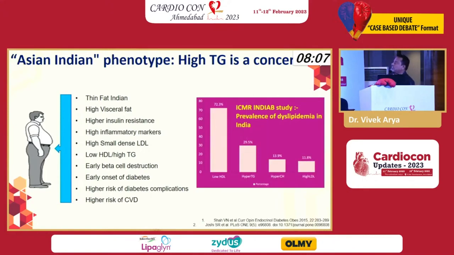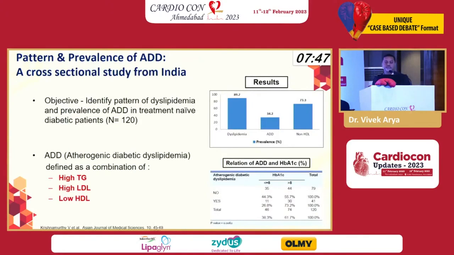And this is what the ICMR in that study has shown, that low HDL, which is pretty common amongst the Indian subset of patients, almost 72%, they have low HDL. Again, if you look at the triglyceride, 30% they have higher triglyceride levels, and the LDL level is high in around 12%. So what is the pattern and prevalence of atherogenic diabetic dyslipidemia? We have to understand over here that it is high TG, high LDL and low HDL. And typically if you look at this patient, has probably each and every part of atherogenic diabetic dyslipidemia.